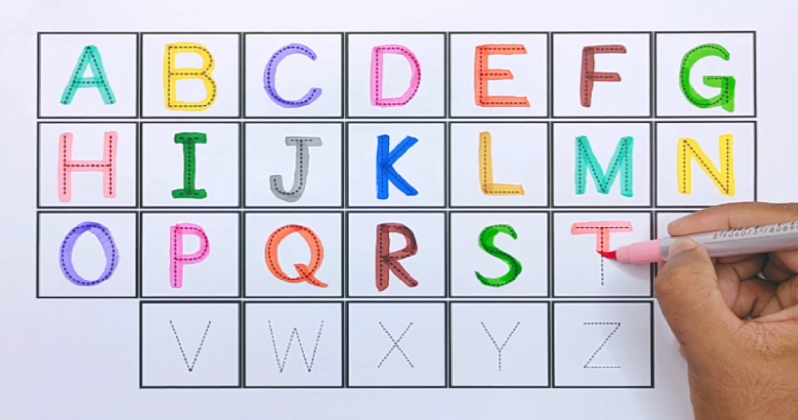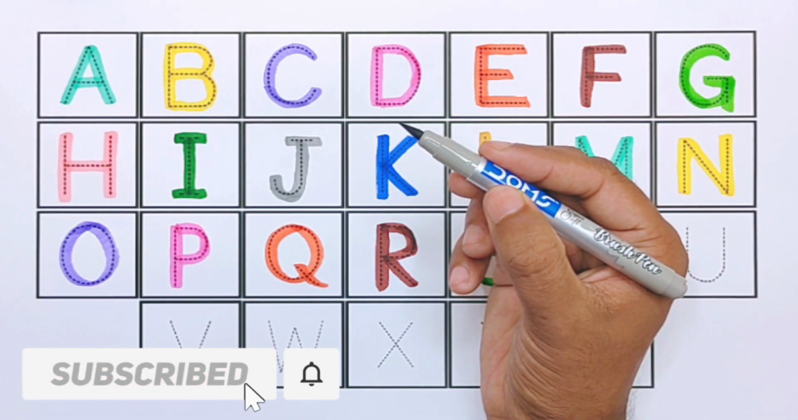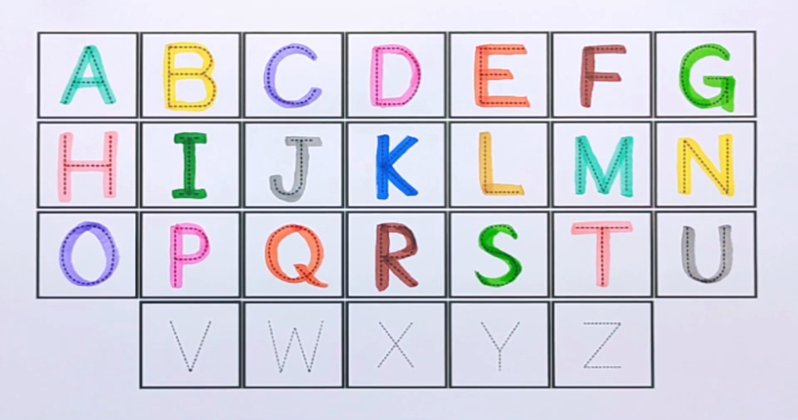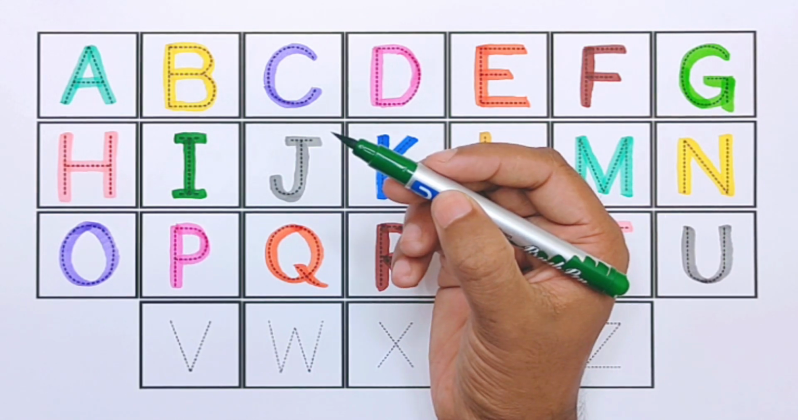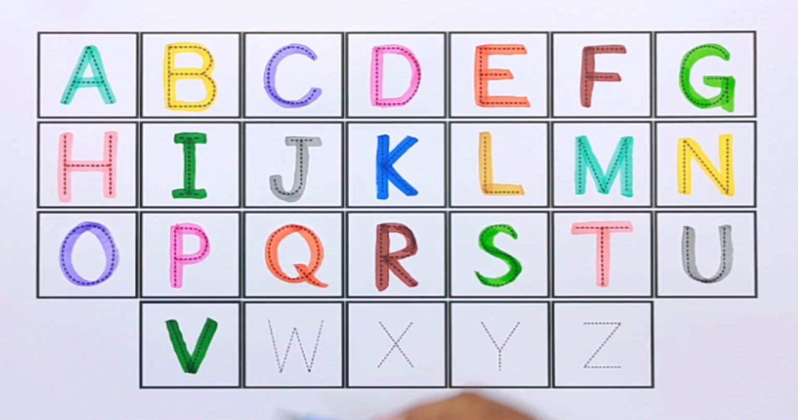T for teacher. Gray color. U for uniform. Dark green color. V for vehicles. Blue color.